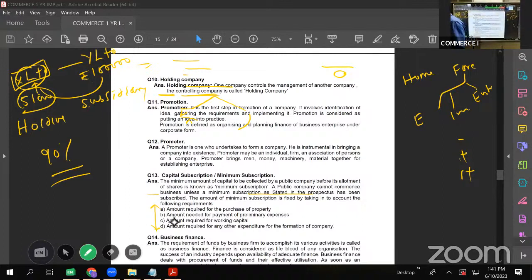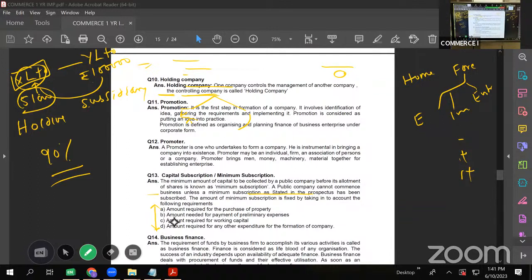How do we decide the minimum subscription? What are the factors we take into consideration for determining the minimum subscription? It is the amount required for purchase of property, that is fixed capital, we can say. I told you, capital is divided into two. One is fixed capital, the other one is working capital. So the first requirement we take into consideration is the amount required for purchase of property.